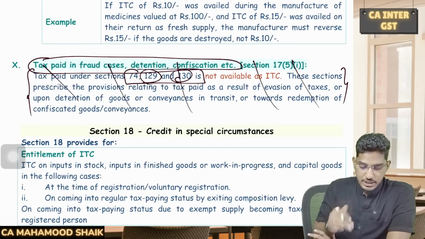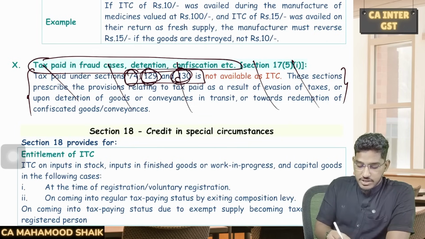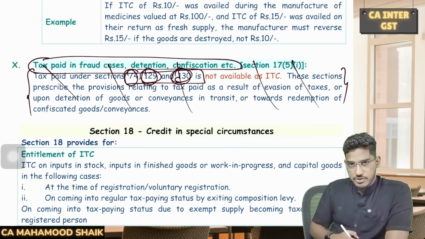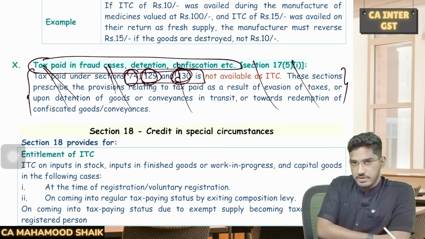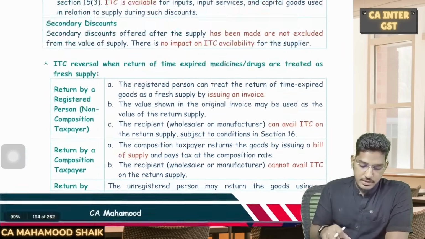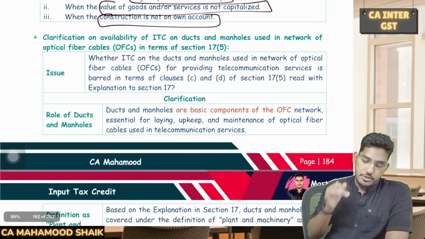You can enjoy input tax credit for those GST which has been paid under section 74, section 129, 130. Even under these sections also, if you have paid any GST, you can still become eligible to avail the input tax credit. There was a related amendment, so I suggest you to refer the amendment video once here. Clear? So these are the cases where the ITC has been blocked.